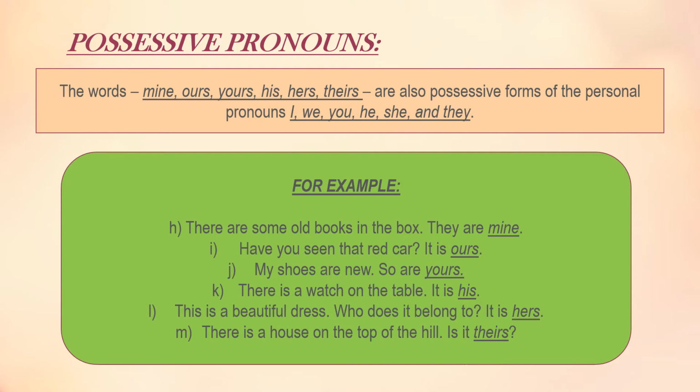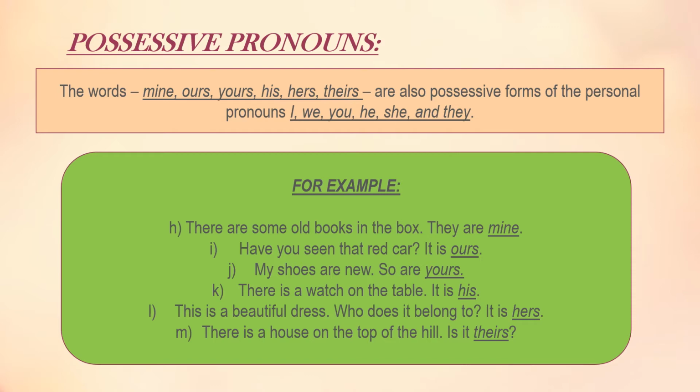For example, H: there are some old books in the box. They are mine. I: have you seen that red car? It is ours. J: my shoes are new. So are yours. K: there is a watch on the table. It is his.